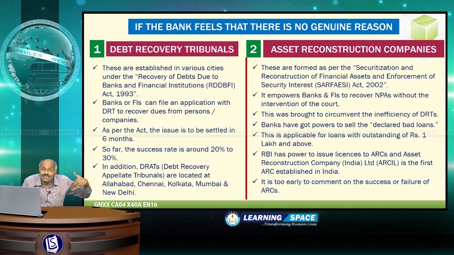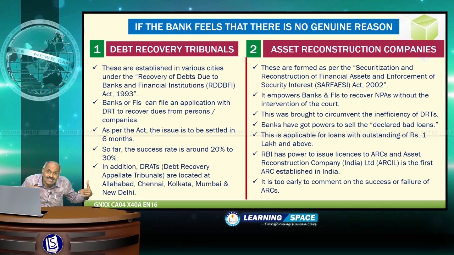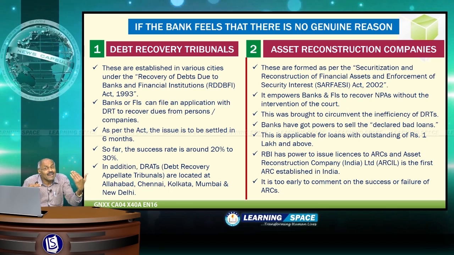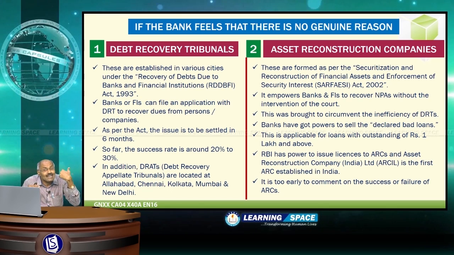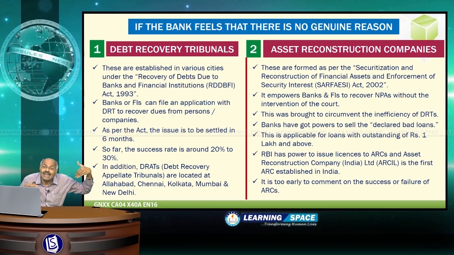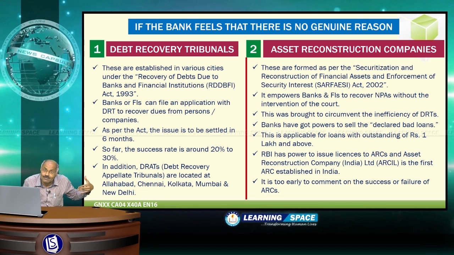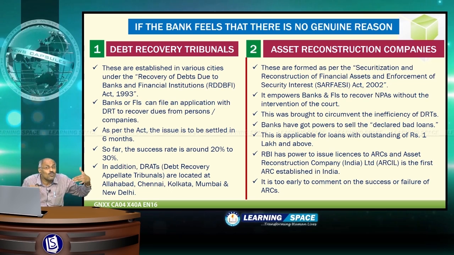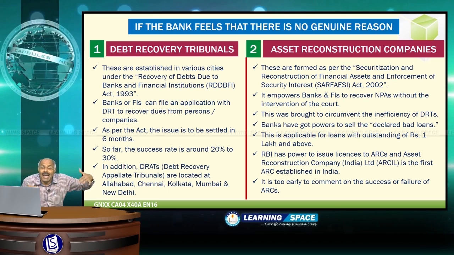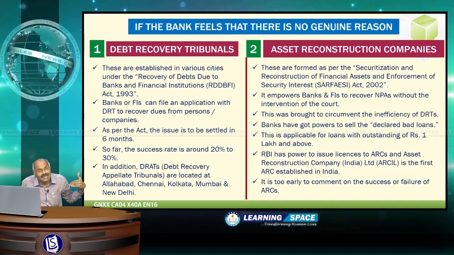And another point is, only 15% of the valuation will be paid by asset reconstruction companies immediately, and the balance 85% are given as security receipts. So because of poor valuations, banks are losing a lot of money.